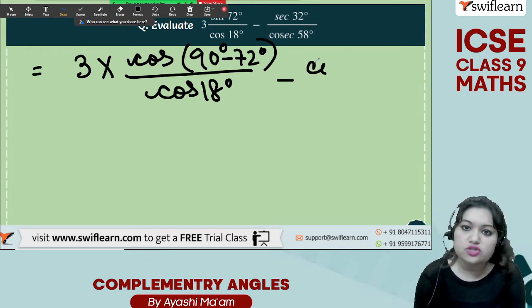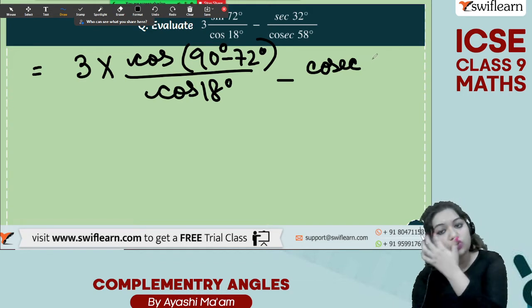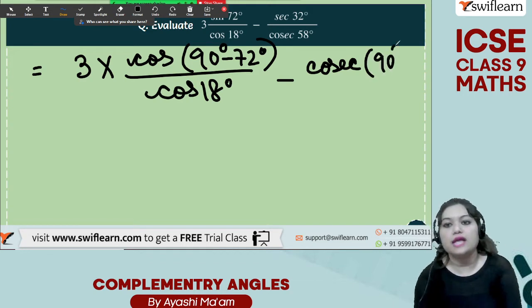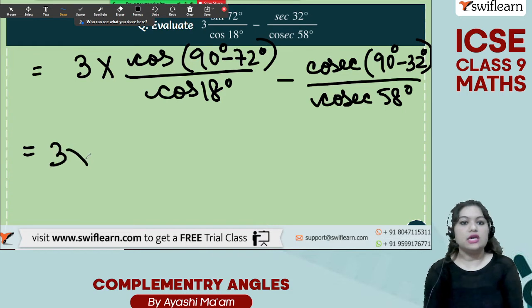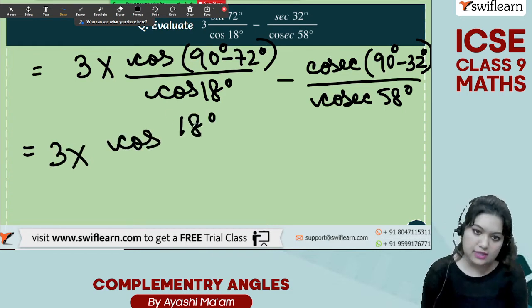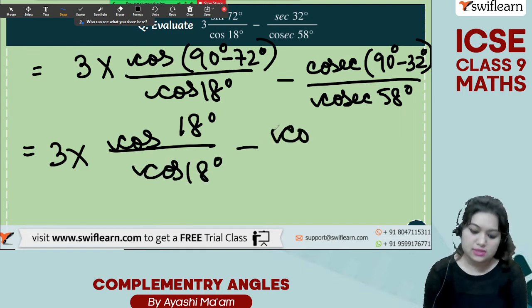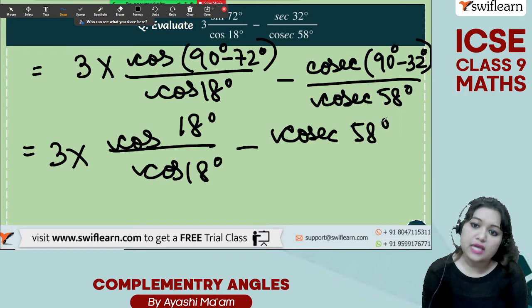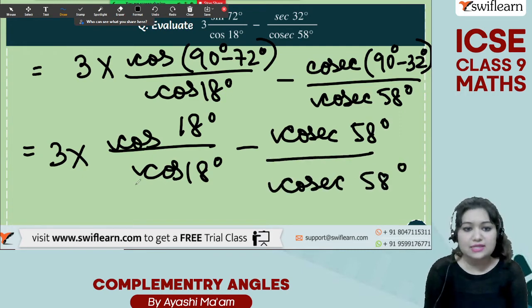Now we have sec, so let's convert into cosec because in the denominator we have cosec and we would like to cancel the numerator and denominator. That's why cosec of 90 degree minus 32 degree by cosec of 58 degree. So you are getting 3 into cos of 18 degree by cos of 18 degree minus cosec of 58 degree divided by cosec of 58 degree.